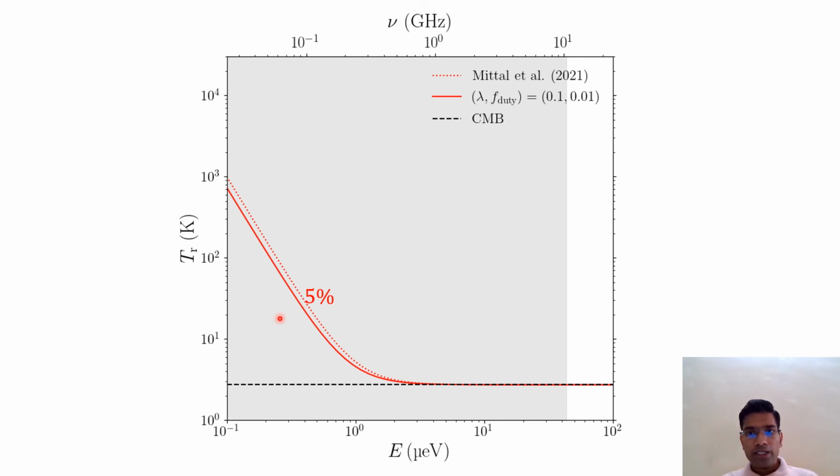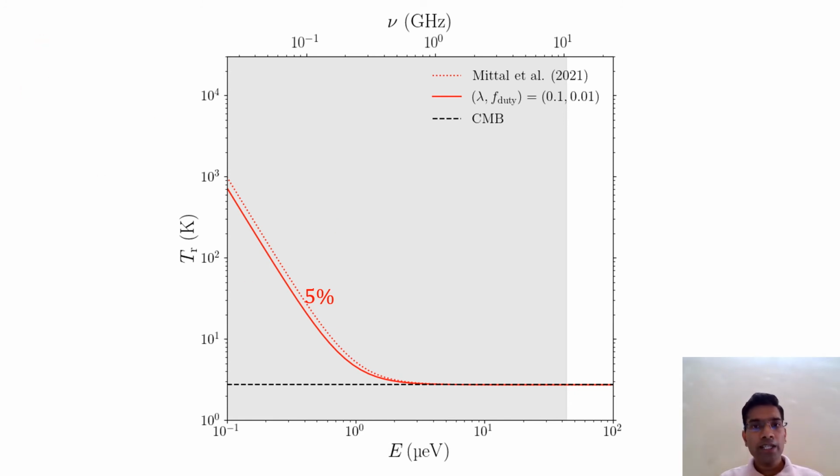The gray shaded region in this figure is the frequency band in which the Arcade or LWA made their observation. And for reference, I have also shown the horizontal line, black dash line, that shows the CMB temperature at a constant value of 2.73 Kelvin.